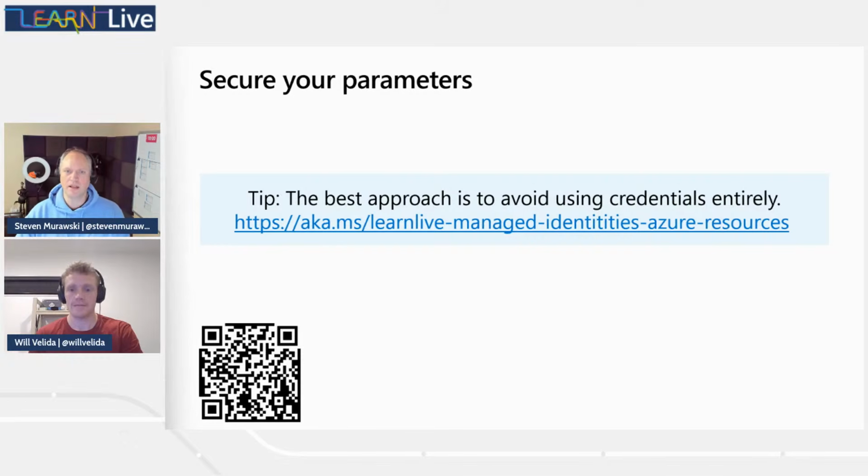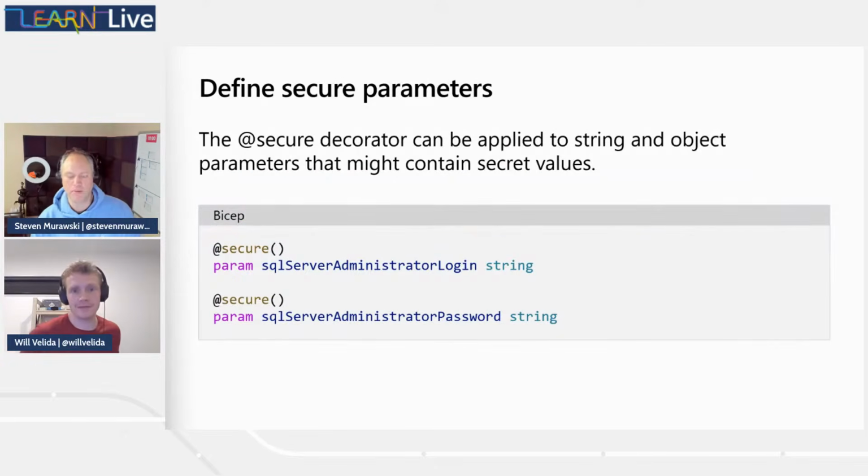So, Will, how do we tell our Bicep template that we have something that we don't want to be broadcast all over, or available in logs, or returned in the output of our template? We can use the secure decorator. Essentially, we can apply that to string and object parameters that might contain secret values. When we define a parameter as secret, Azure doesn't make it available in the deployment logs, which is really handy. So say someone's using a secure parameter and curiosity gets the better of them, going, oh, I wonder what that is.